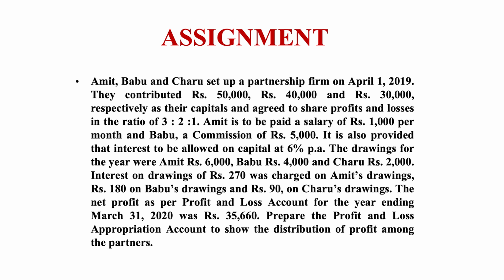Amit is to be paid a salary of rupees 1,000 per month and Babu a commission of rupees 5,000. It is also provided that interest is to be allowed on capital at the rate of 6% per annum. The drawings for the year were Amit rupees 6,000, Babu rupees 4,000 and Charu rupees 2,000.